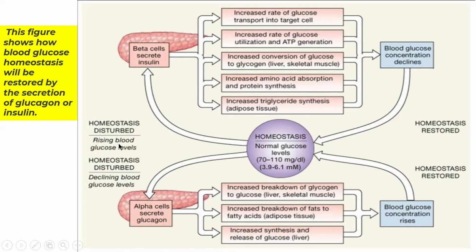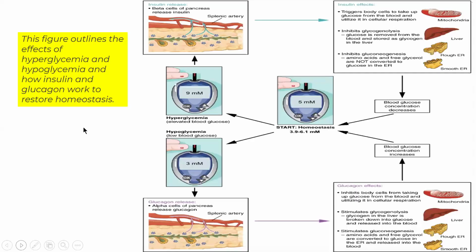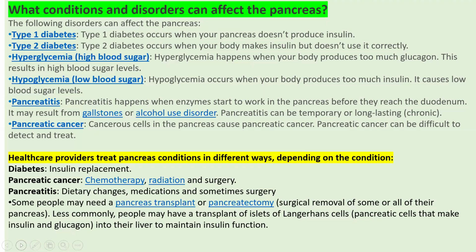Homeostasis is disturbed when there is a rise in blood glucose level. Homeostasis is also disturbed when there is a decline in blood glucose level. This figure outlines what I explained already, hypoglycemia and hyperglycemia. In the next video, we will learn about pancreatic disorders.